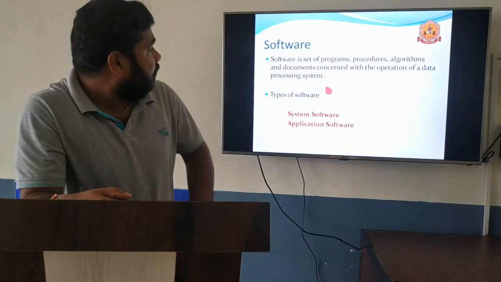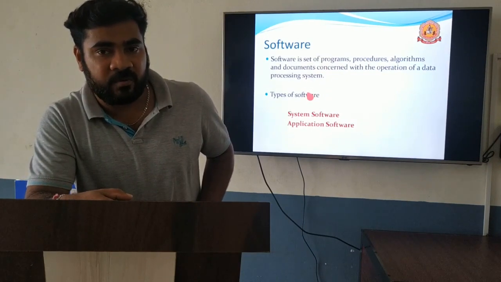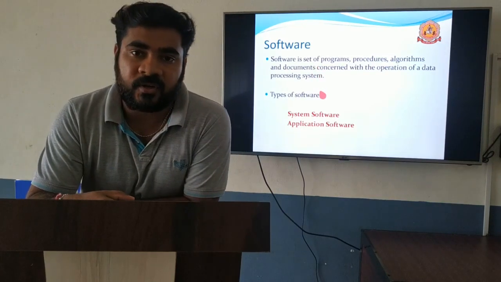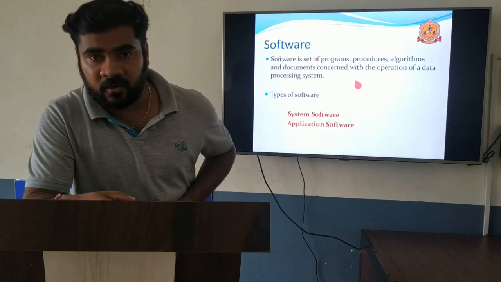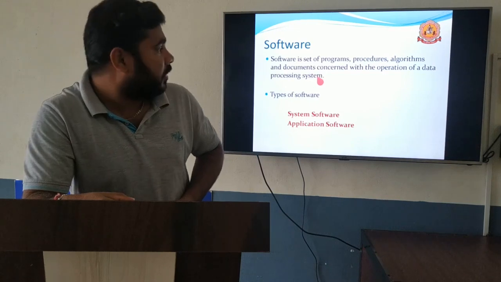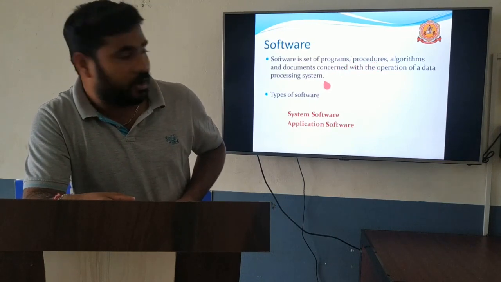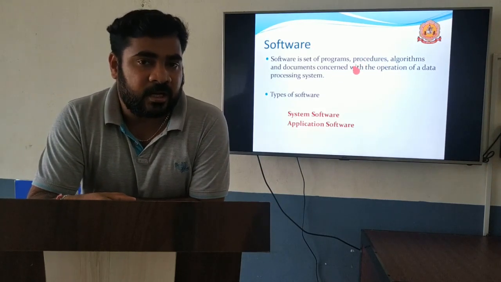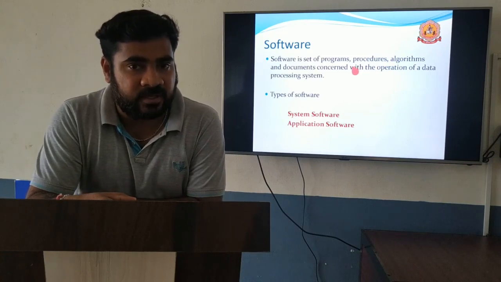In that, we will move to the software part. Hardware you already discussed in the last chapter: input, output and memory devices. Here, we are moving to software. What is software? Software is a set of programs or procedures or algorithms or documents. It may be anything, and it will deal with the computer. Any set of instructions or set of programs for a computer is known as software.